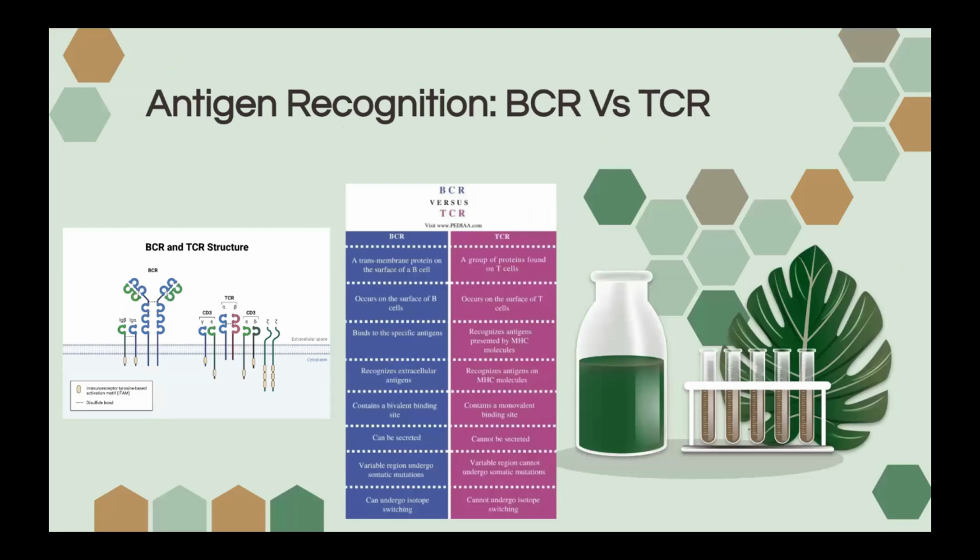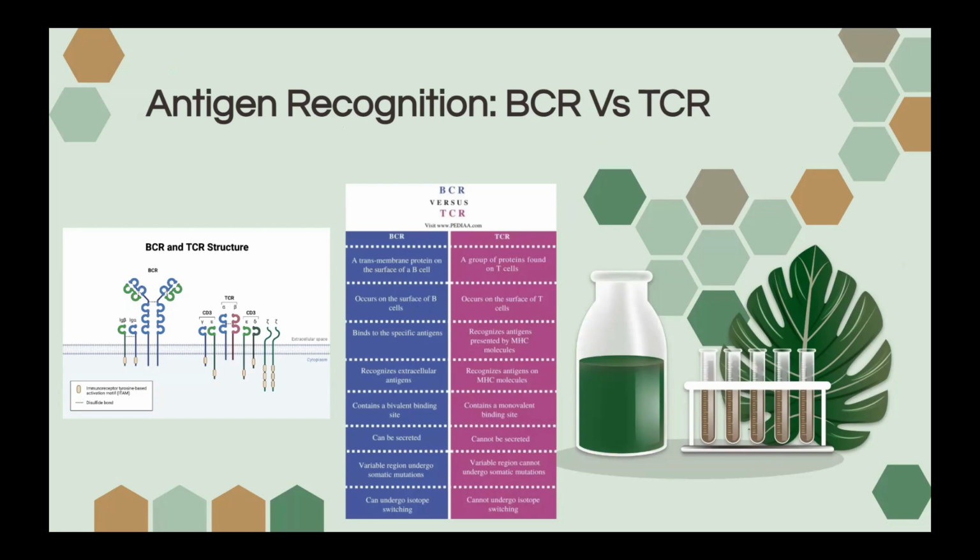Antigen recognition, BCR versus TCR. While B and T lymphocytes are vital for the immune system's ability to identify and react to antigens, there are significant distinctions between how these cells achieve this. The primary cause of distinction is the type of antigen receptors they have, like TCRs and BCRs.